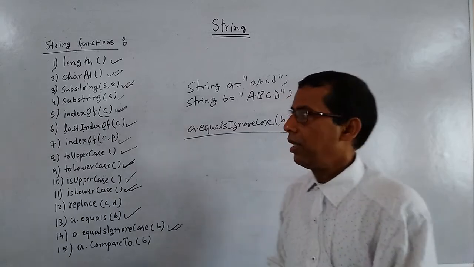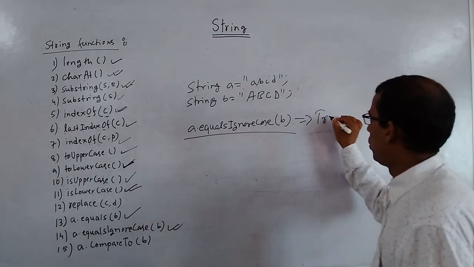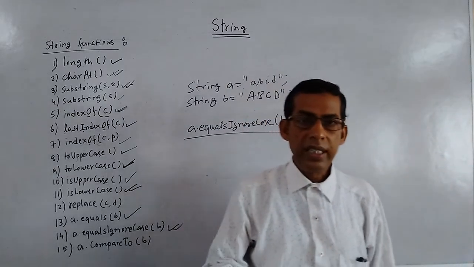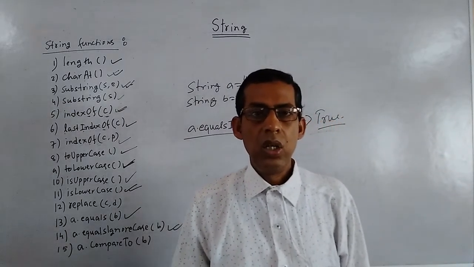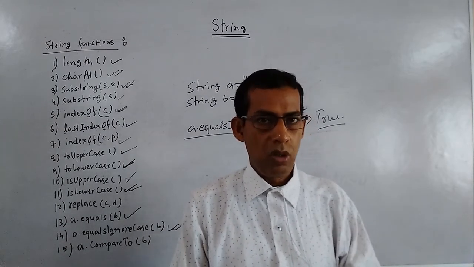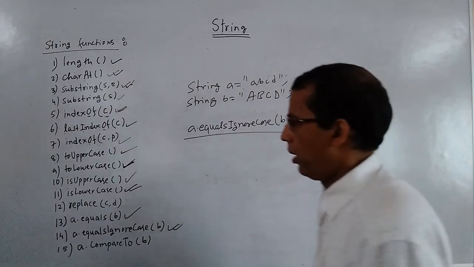The computer will simply give true, because it is ignoring the case. The computer is not seeing which one is capital, which one is small. It is just checking whether both are equal or not. So in this case we will get true.